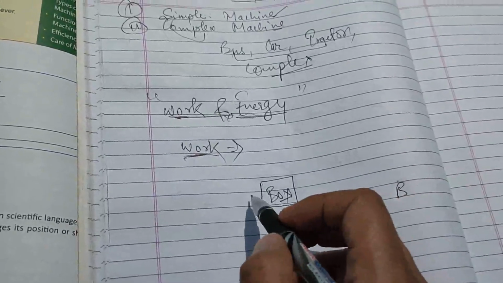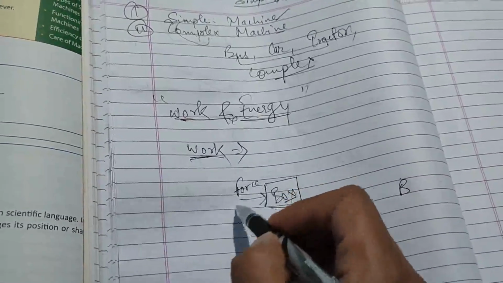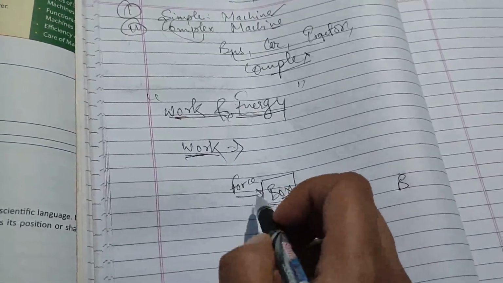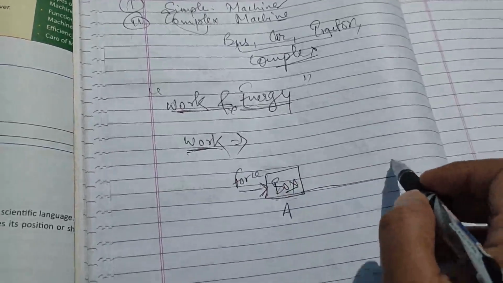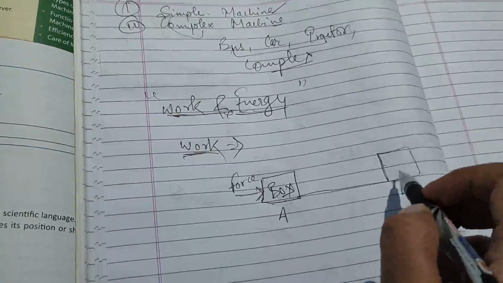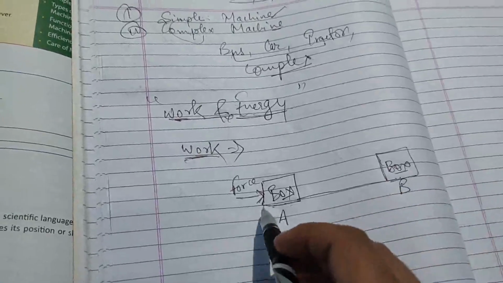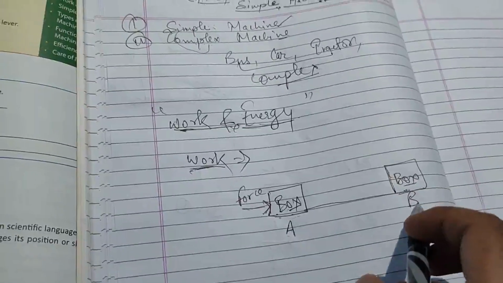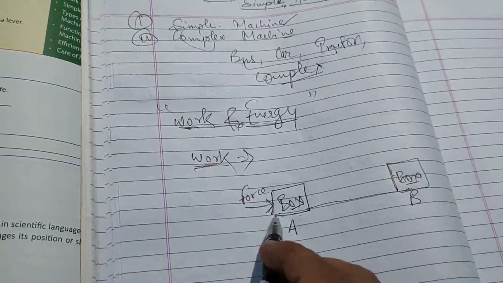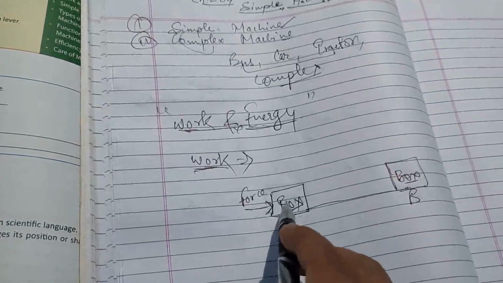So a person applies force, he pushes this box and then he slides it to position B, displacing this box from A to B. So in this case there will be work done. So that person is doing some work.